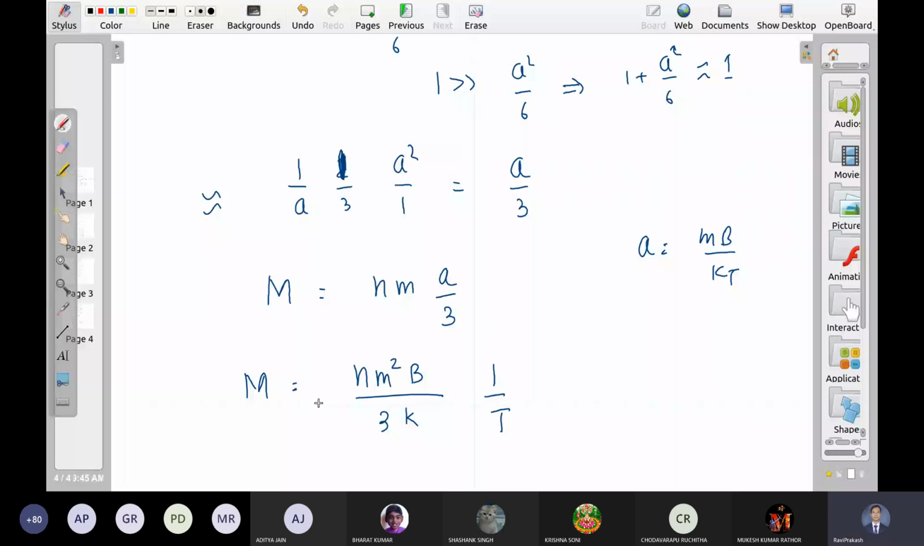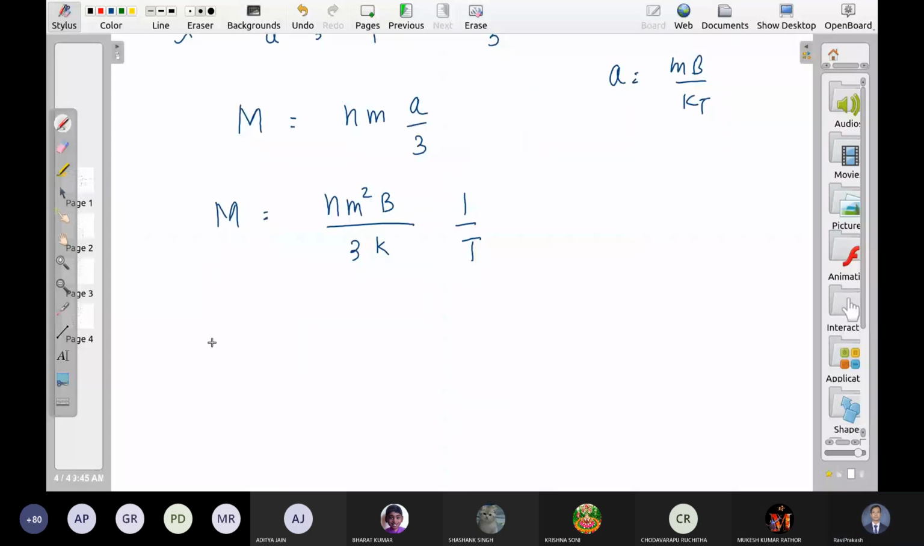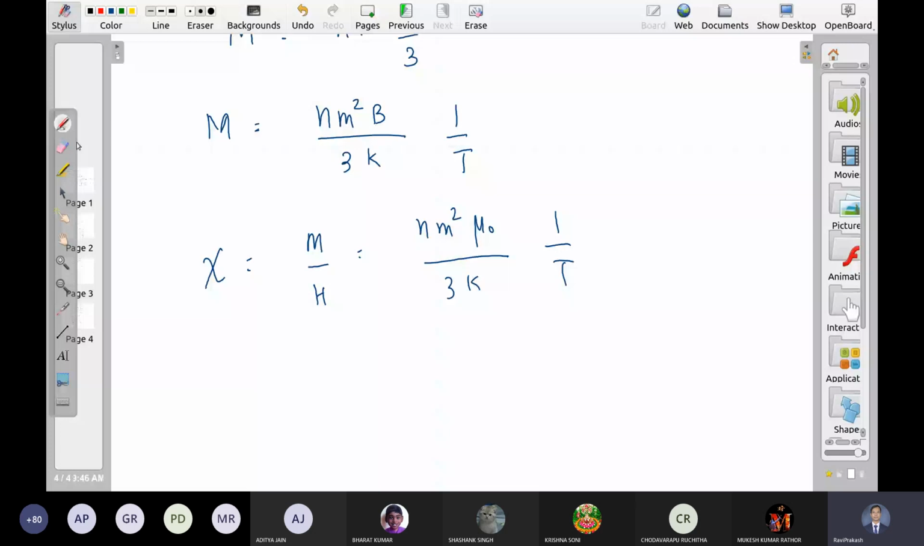What is chi now? Chi is equal to this. M upon h. What is m? This, n m square. What is b? B is mu naught h. H cancels, upon 3k, 1 upon t. Or you can also say chi is equal to c upon t. C is equal to n m square mu naught upon 3k.